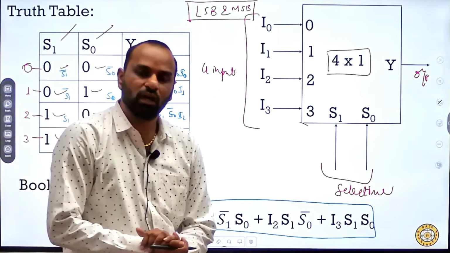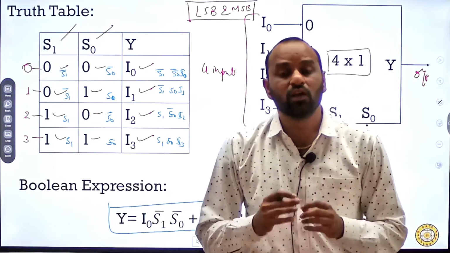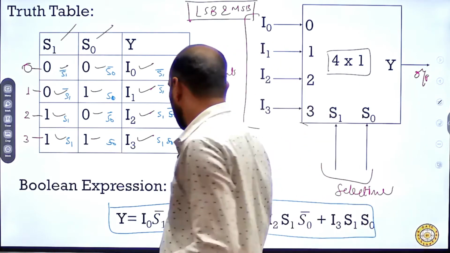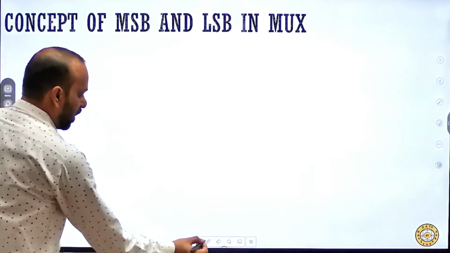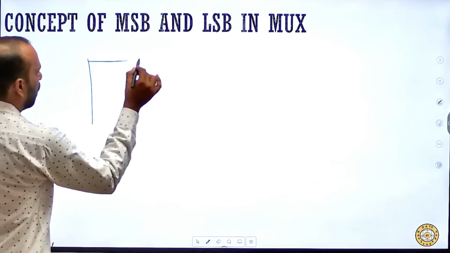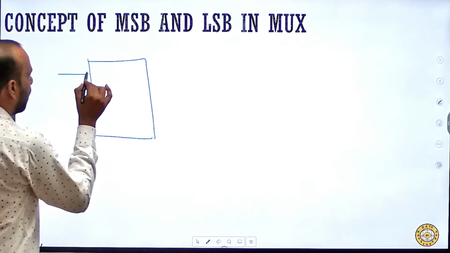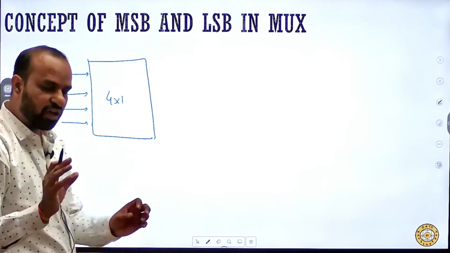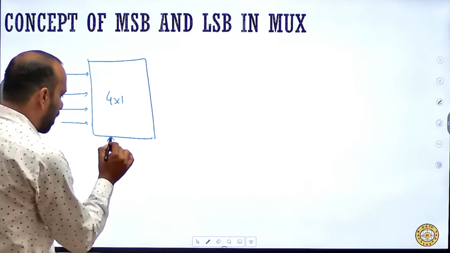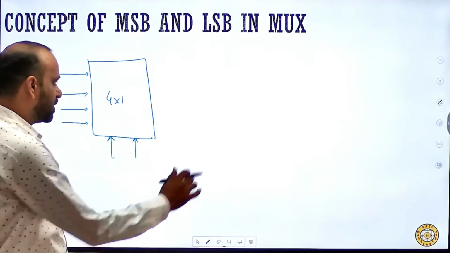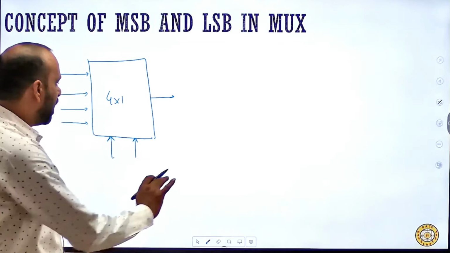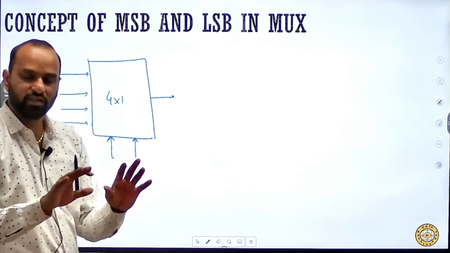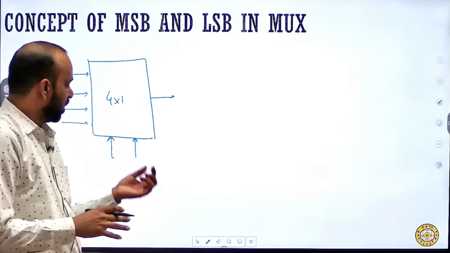Now the question is about the LSB and MSB position. Sir, you are talking about the LSB and MSB, so what is the importance of these positions? Let's have an example. Let's suppose I have a 4 cross 1 mux. We will start with very basic points so that you can understand. Very simple example: again 2 select lines and an output. Now let's assume no notations are given, as the examiner forgot to mention the notations.